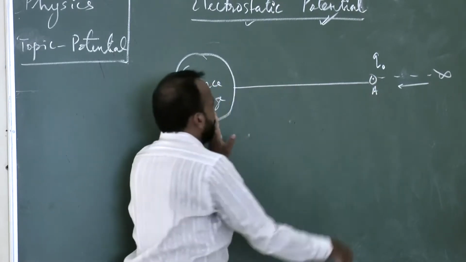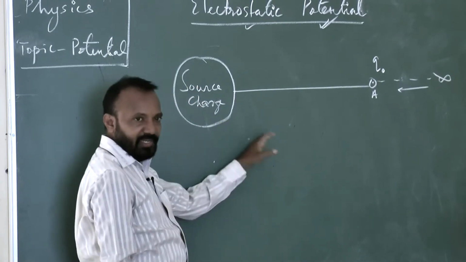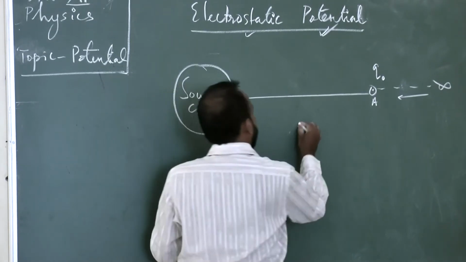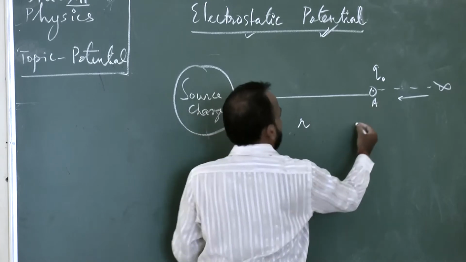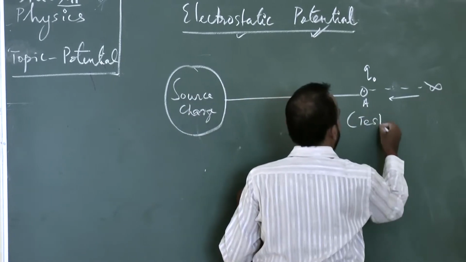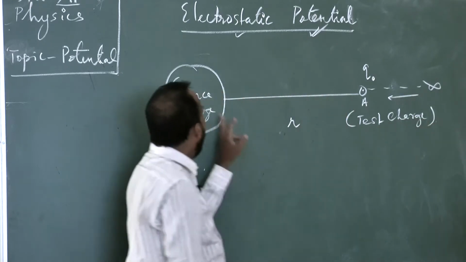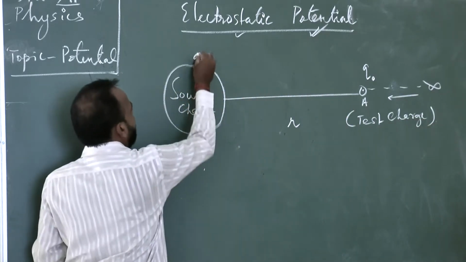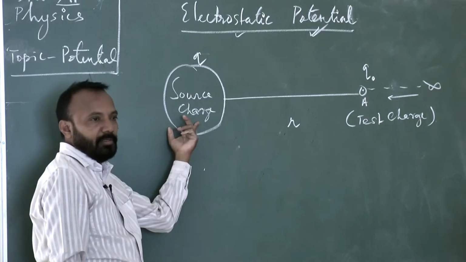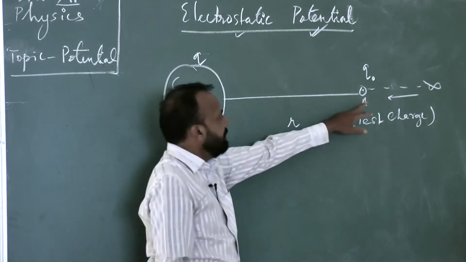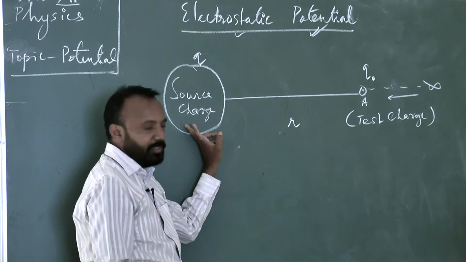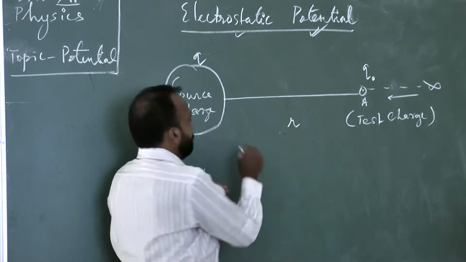The distance between the test charge and the source charge is R.